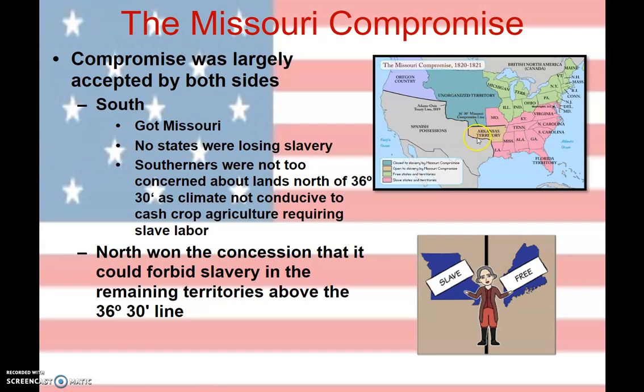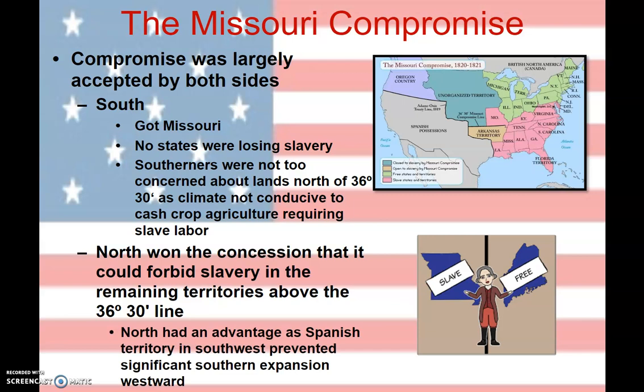If we're looking at this available territory, remember, all of this gray area is Spanish possession. So the way the Northerners are looking at it, at least based on the current map, is that at the most, the South is going to be able to add about 2 more states. The Spanish are going to keep them from expanding much more. So both sides are going to be extremely pleased with the Missouri Compromise.